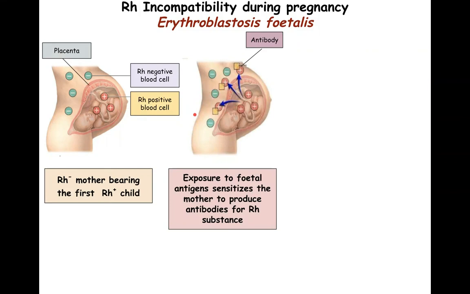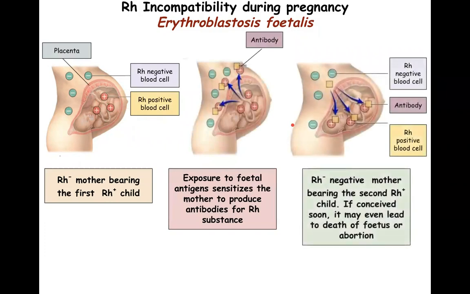Now, these antibodies do no harm to the first child. The first child is born without any kind of harm. But if she conceives a second fetus and that second fetus is also RH positive, and she conceives soon after the first child, the antibodies which were previously prepared in the first pregnancy will multiply in large number, pass through the placenta and the umbilical cord and cause severe damage to the developing fetus.